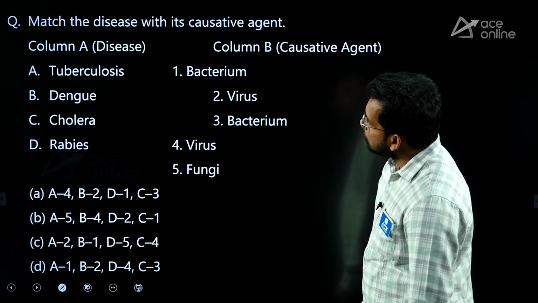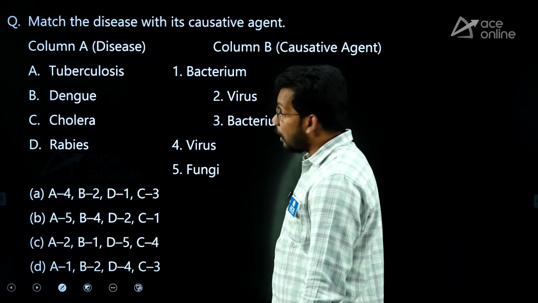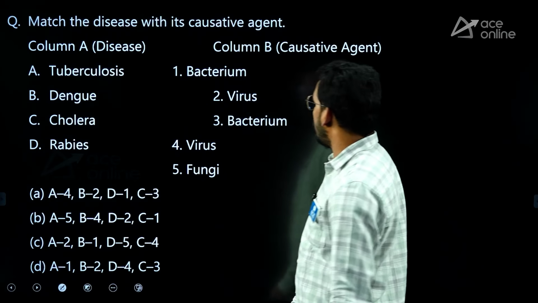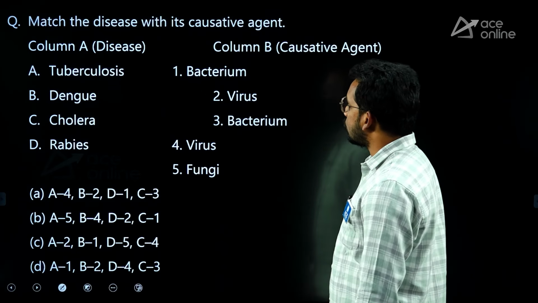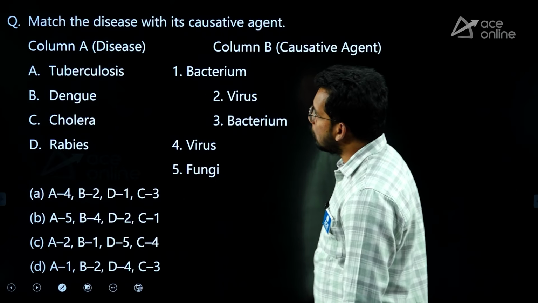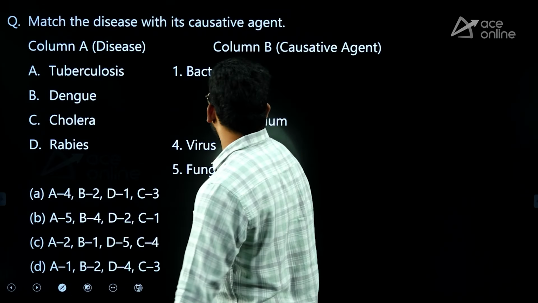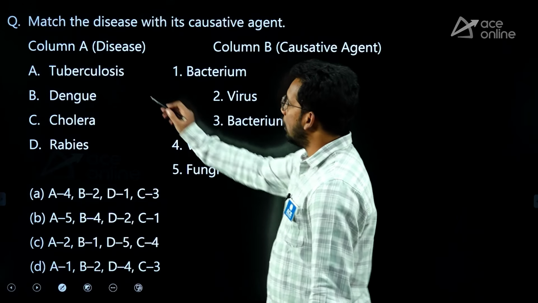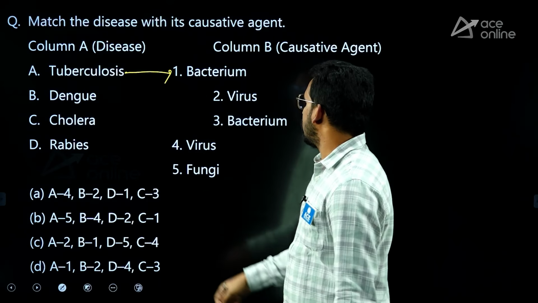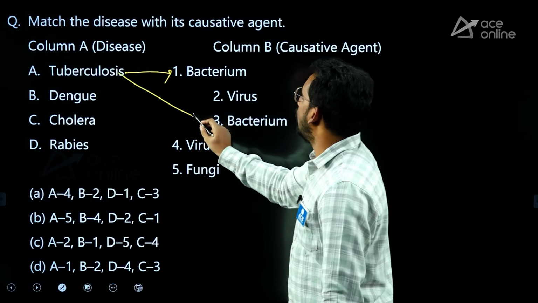Next one, match the disease with causative agent. So, they gave bacteria, virus, fungi, and they asked about 2-3 diseases, right? So, let's see. There are 2-3 diseases mentioned related to this. Tuberculosis is caused by bacteria. So, it can be A, 1 or 3.